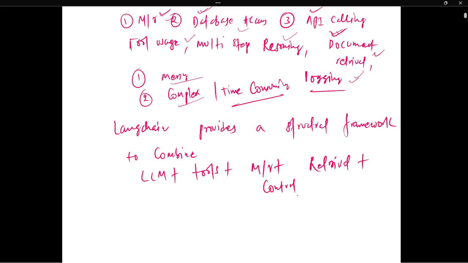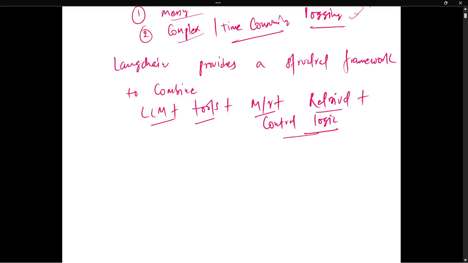It provides all these things: LLM, tools, memory, retrieval, and control logic, everything in a single application, in one bundle, and that is called an LLM framework.